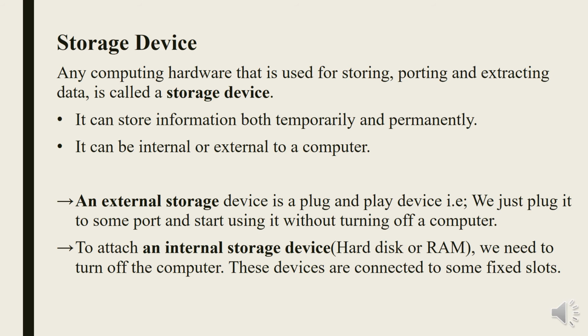It can be internal or external to a computer. An external storage device is a plug and play device. Simply, we just plug it into some port and start using it without turning off the computer. To attach an internal storage device like RAM or hard disk, we need to turn off the computer. These devices are connected to some fixed slots.